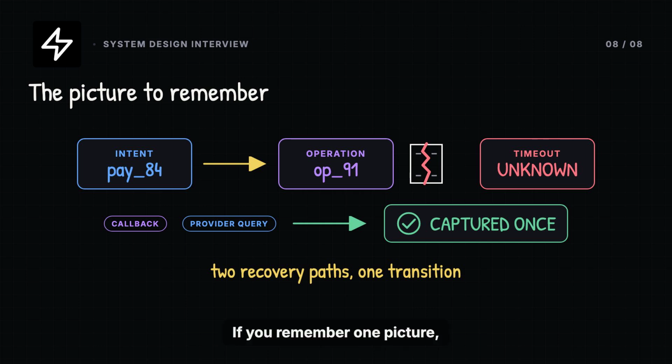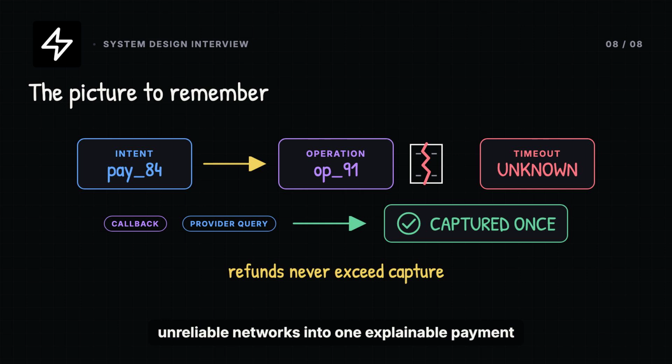If you remember one picture, remember a torn response beside a payment marked unknown, with 2 recovery arrows converging on one captured state. That is how the system turns unreliable networks into one explainable payment outcome.